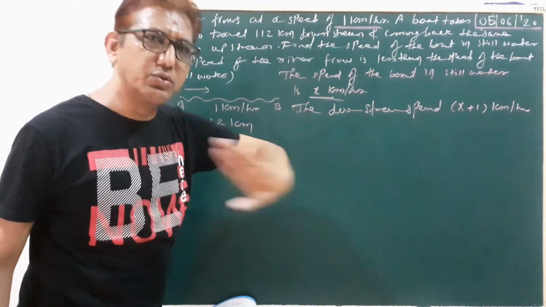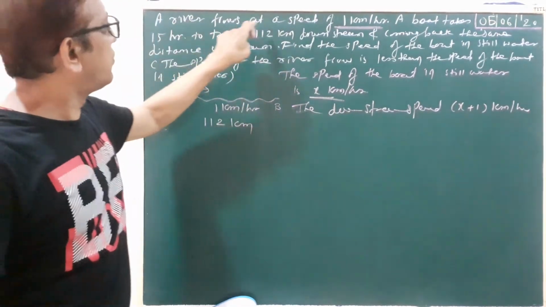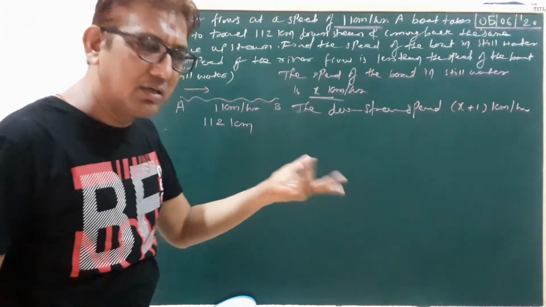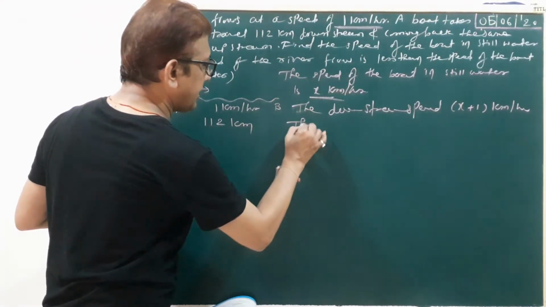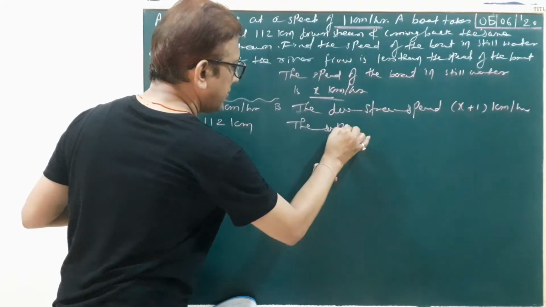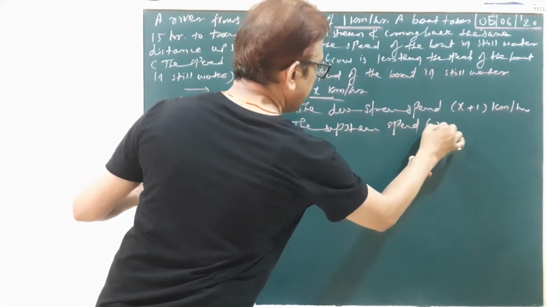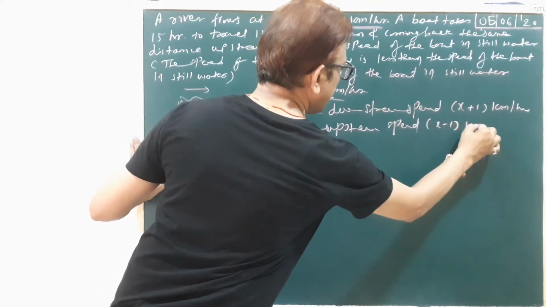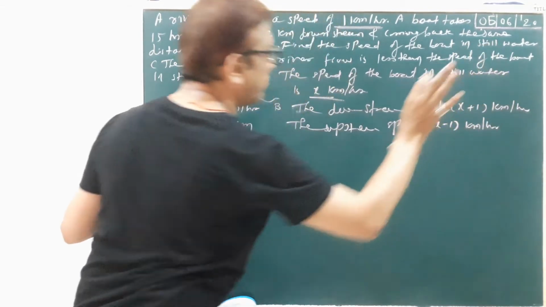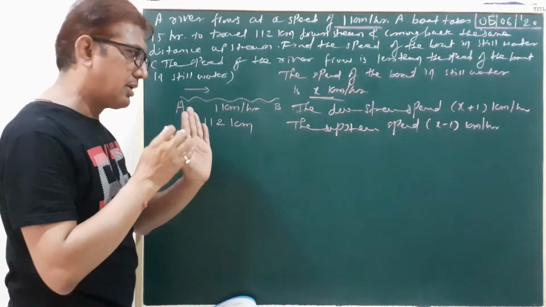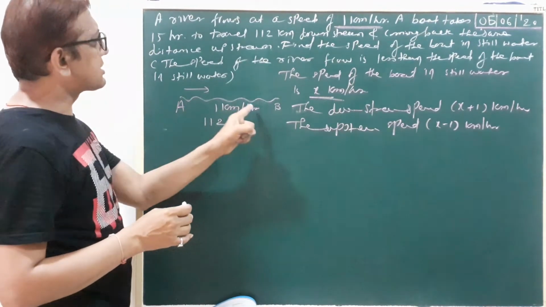When you go downstream, add the river flow speed of 1 kilometer per hour. Then the upstream speed is x minus 1 kilometer per hour. Okay? Clear?